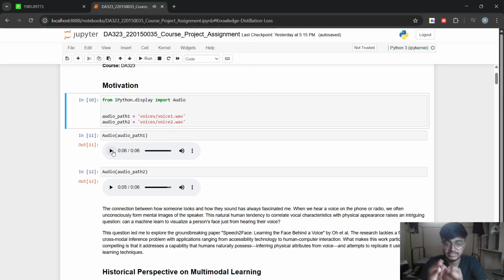So we can directly infer that the person speaking here is male and the age is something around 40 to 50, and he's from Britain because of his British accent.